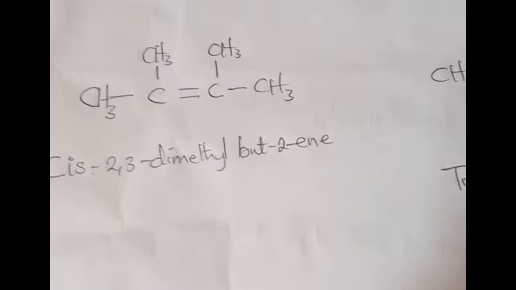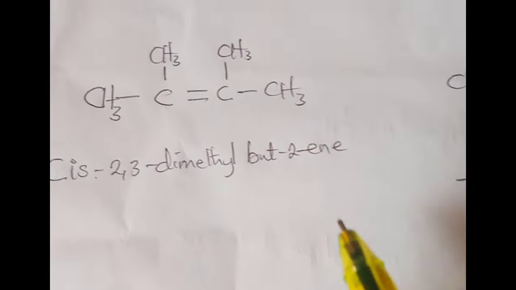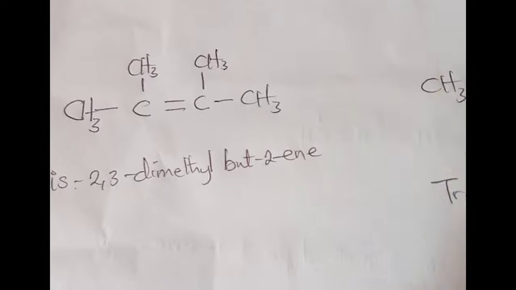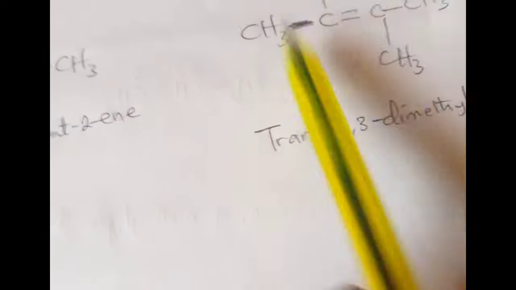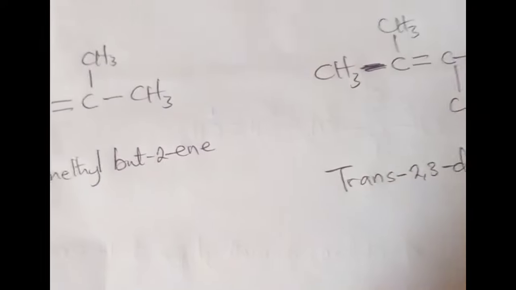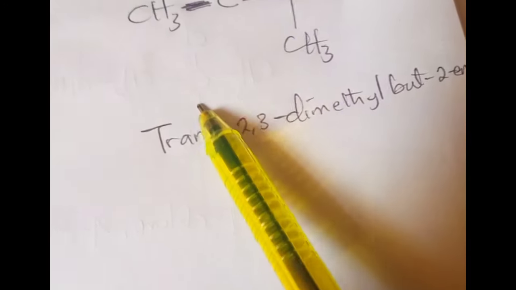Now lastly, let's go to rule number 6, and that applies to the trans and the cis isomers. For the trans and the cis isomers, you see something like this. When you have substituent groups positioned like this, that is facing the same direction across the double bond. You can see here they're facing different directions across the double bond. So when you have situations like this, how do you go about the nomenclature? You begin the name of the compound with cis when the substituent groups are facing the same direction, and then you start the name with trans if they are facing different directions.